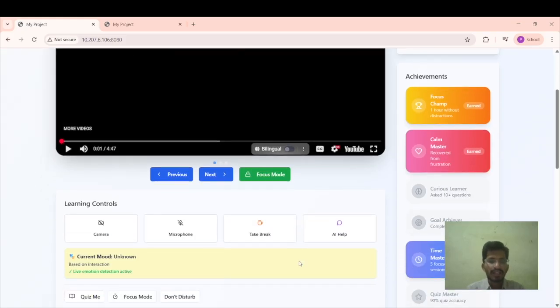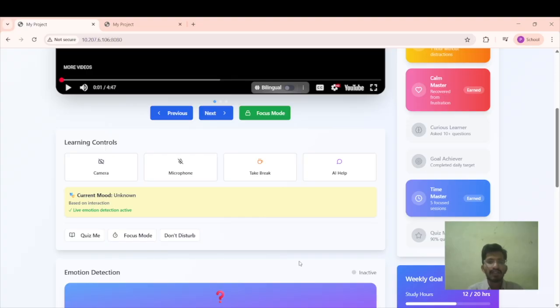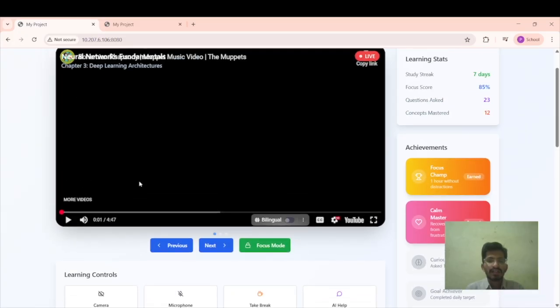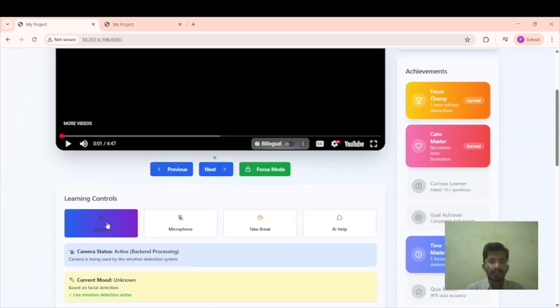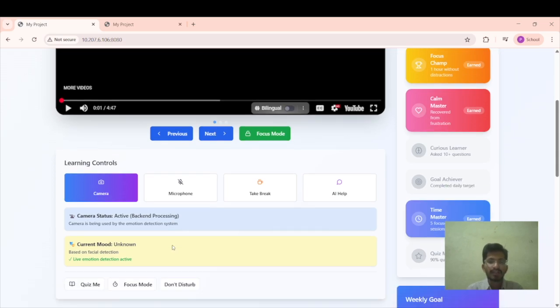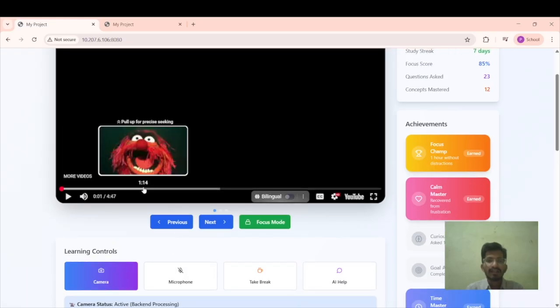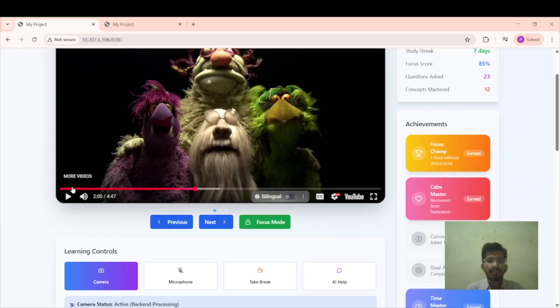So we have learning controls, four controls the student can use. We came up with a camera, microphone, take a break, and AI help. When the learner is listening to the lectures, the camera will be on, and as you see here, the camera status is active, which means backend processing is going on. It is detecting you all the time while the lecture is going on.